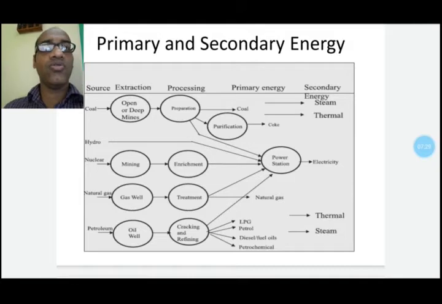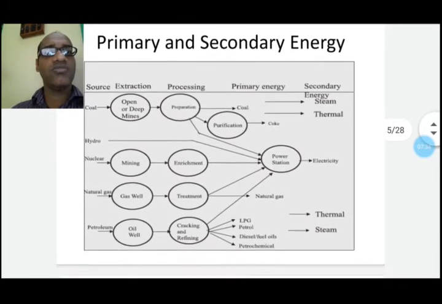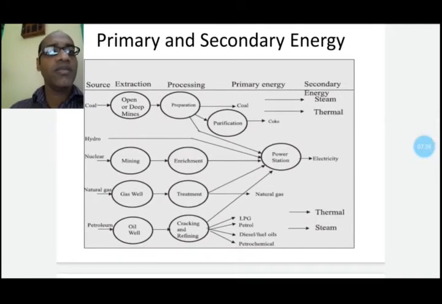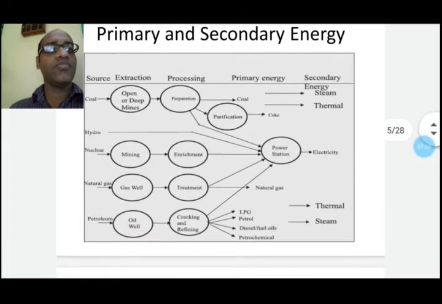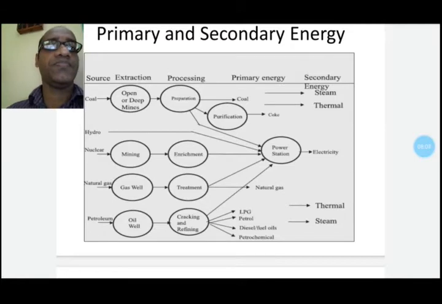We need to separate the coal from other things, other stones, etc. We need a separator, and that coal can be used as a primary fuel in industry, in the steel industry, in power plants, thermal power plants, coal thermal power plants, etc. And after preparation, we can go for purification of this coal, and that gives us coke. And coke is extensively used in industry, basically in the steel industry and chemical industry.